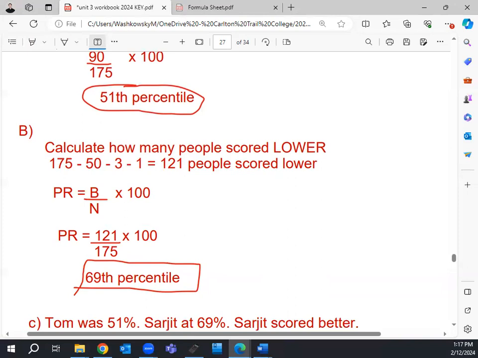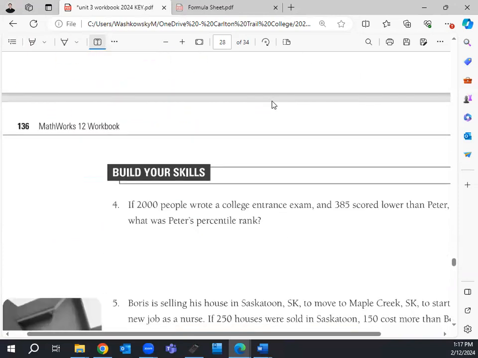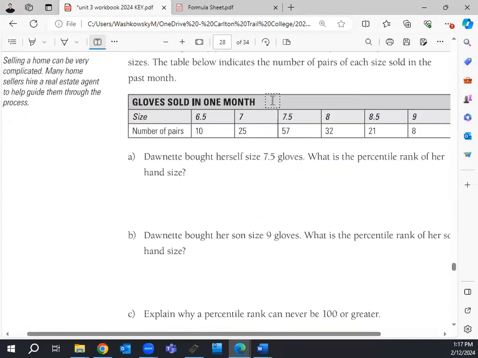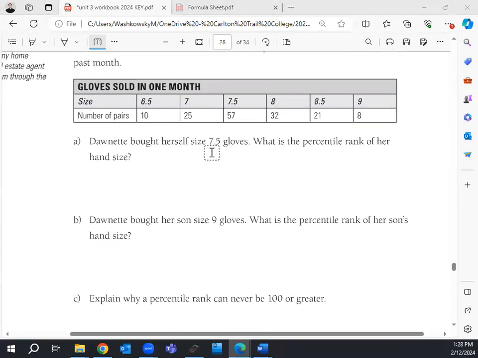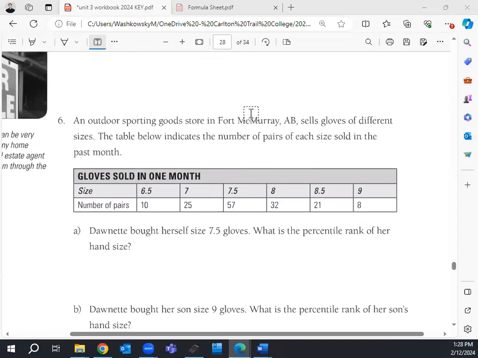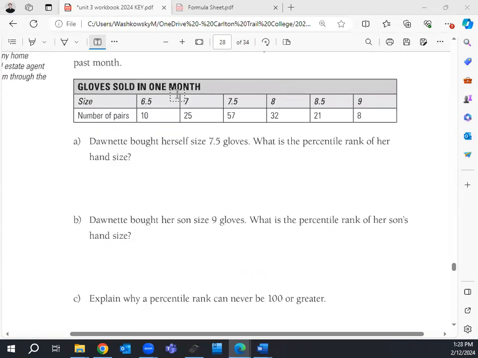How many we got here? So you got 3 more questions down below. Same thing. I'm going to give you guys about 6 or 7 minutes for those 3 questions here. Questions 4, 5, 6. So we got an outdoor sports goods store that sells gloves of different sizes. The table shows the number of pairs of each size sold last month.